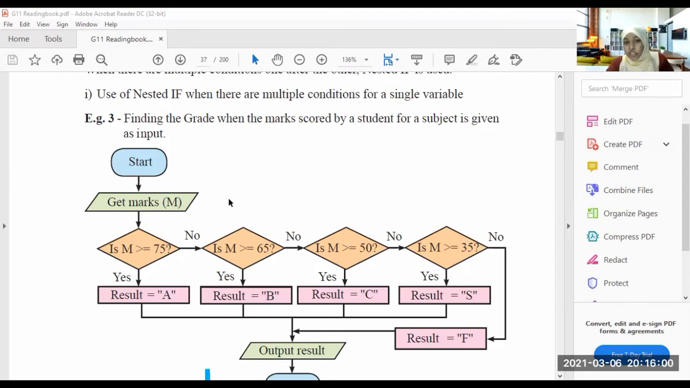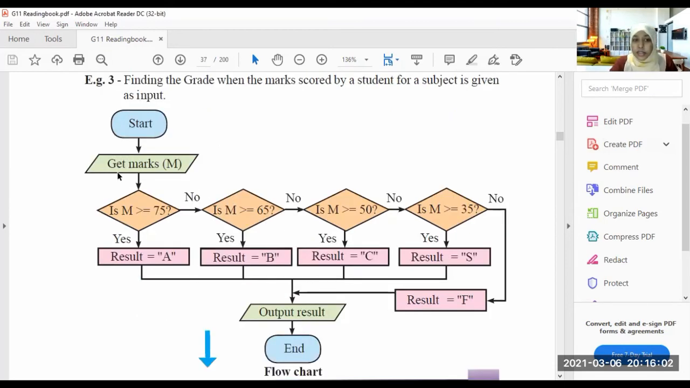So this is the flow chart. Start. I am inputting the marks and there are multiple conditions. So the first condition is M greater than or equal to 75? If yes, the result should be A.